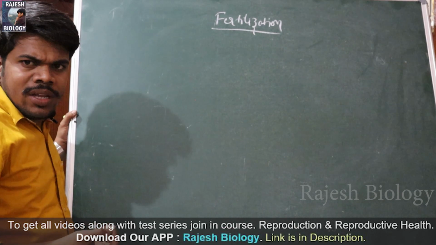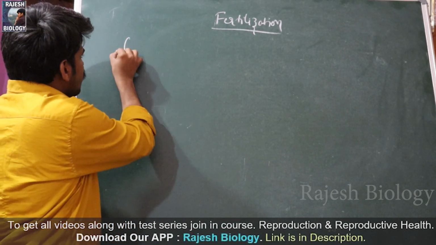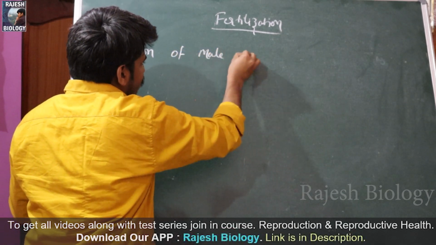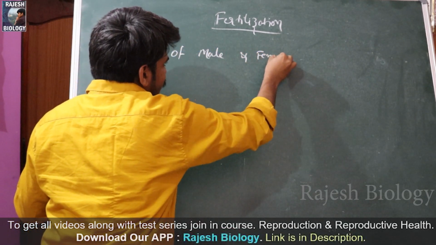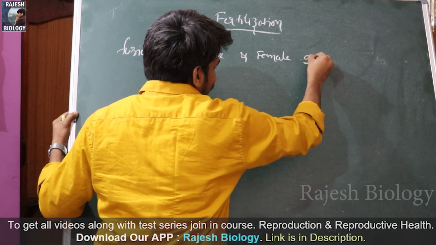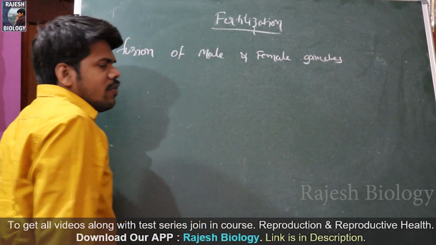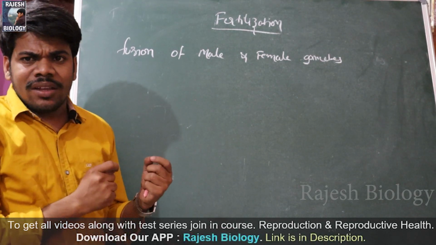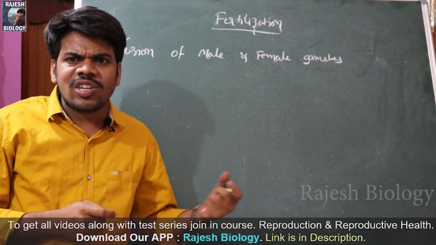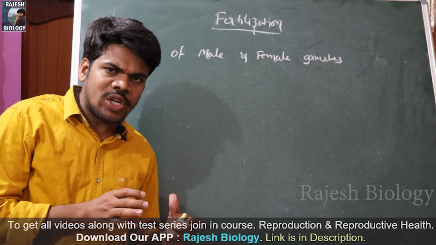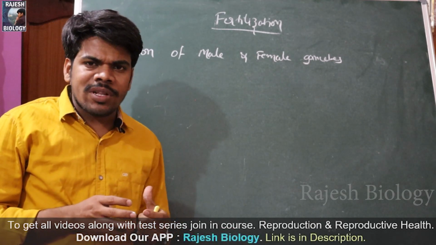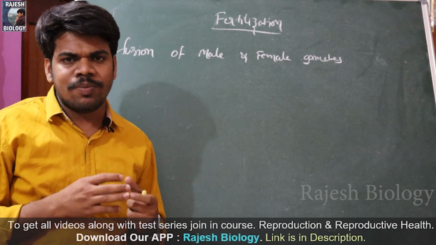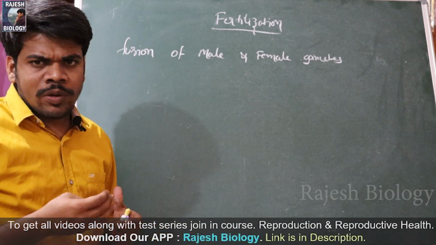In simple terms, what is fertilization? Fertilization means a fusion of male and female gametes. Fusion of male and female gametes is called fertilization in simple terms. But in human beings, these simple reactions are not all that takes place at the time of fertilization. So many different types of biochemical reactions take place. Those biochemical reactions we are going to discuss now.